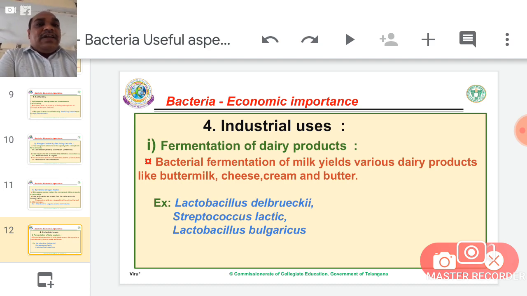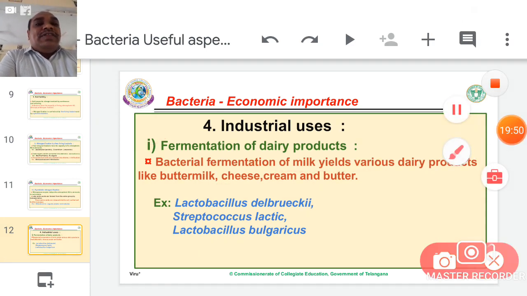Let us discuss the industrial uses of bacteria. One is fermentation of dairy products. It is the biggest industry in our country, dairy products, because our country is a purely agriculture-based country. Along with agriculture, there are some cattle and buffaloes, milk-giving animals, dairy farms. Bacterial fermentation of milk yields various dairy products like buttermilk, cheese, cream and butter.